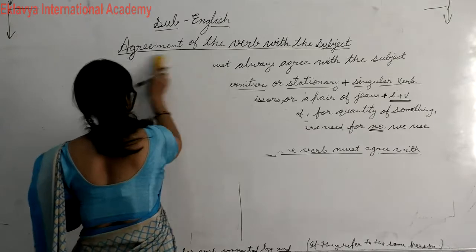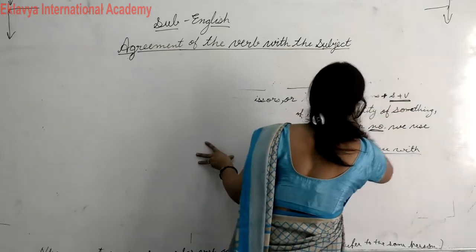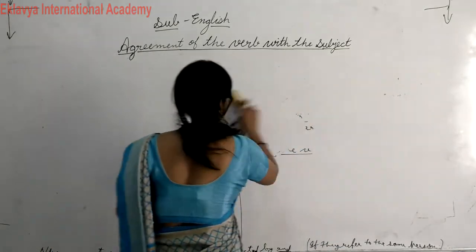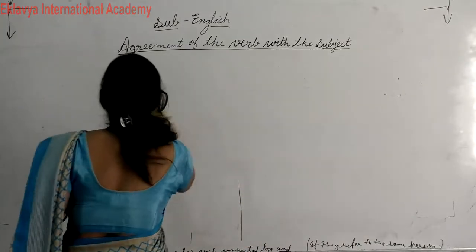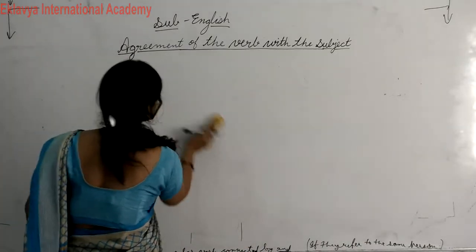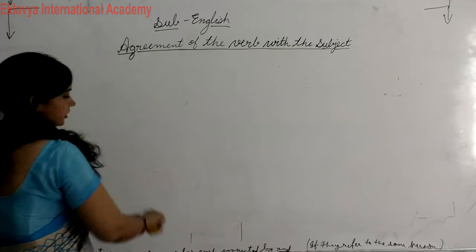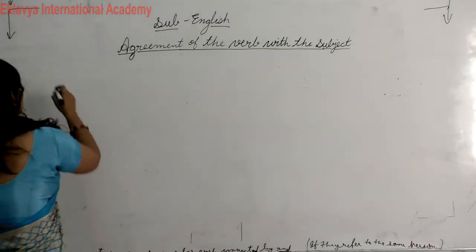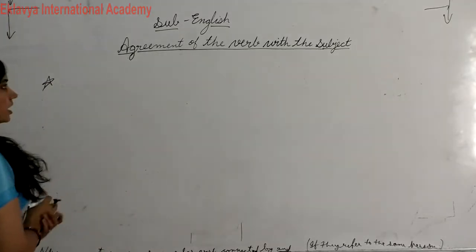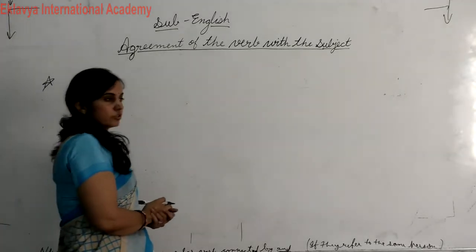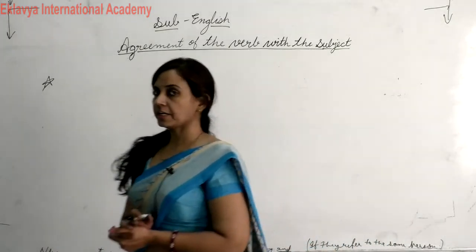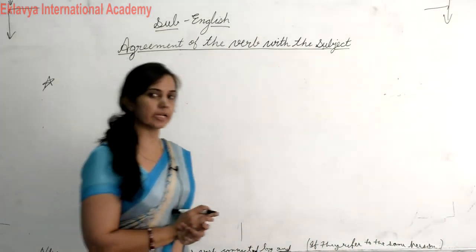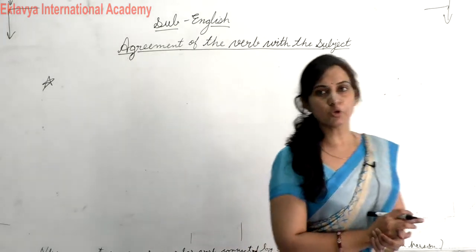So student, many more rules are given related to this chapter. If two different subjects are connected by "and", we will use a plural verb.